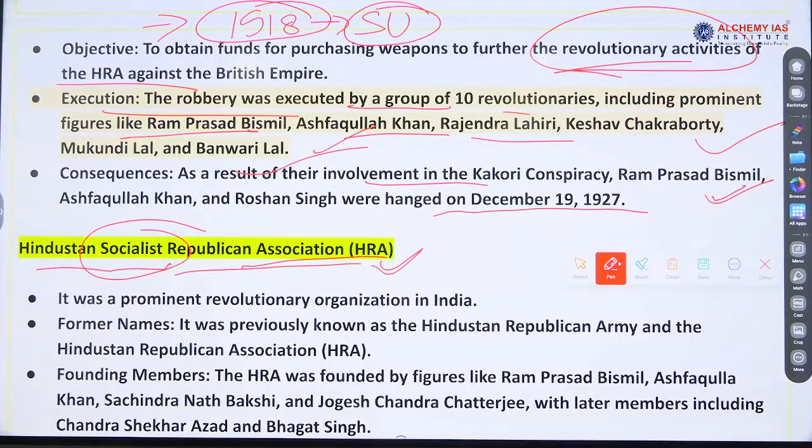What is socialism? Socialism is the idea of... Socialism, Marxism, one more word is there, communism.